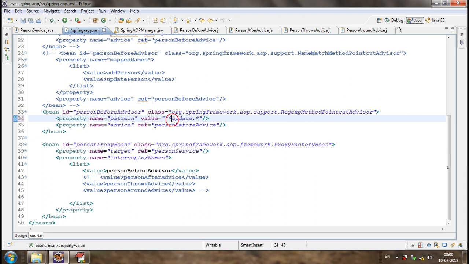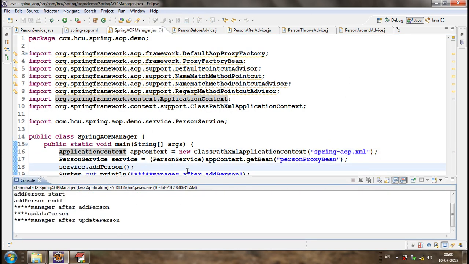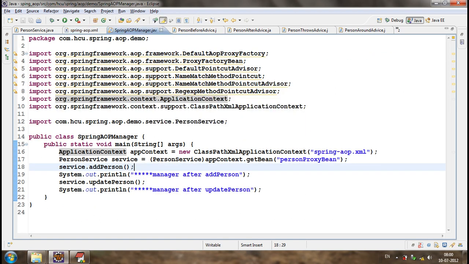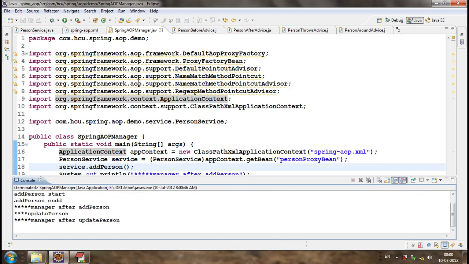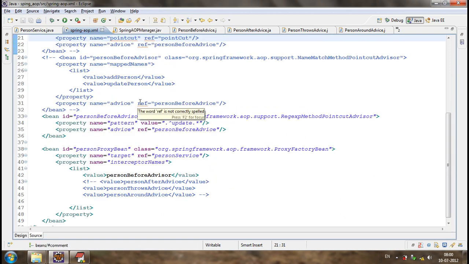I'm not aware of regular expressions, but you can play around with them.